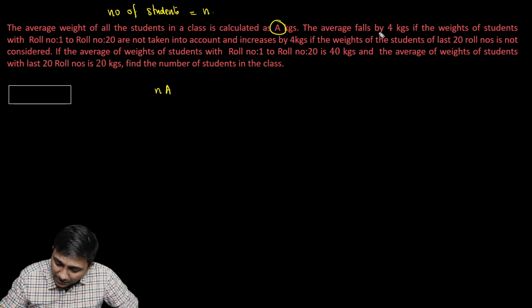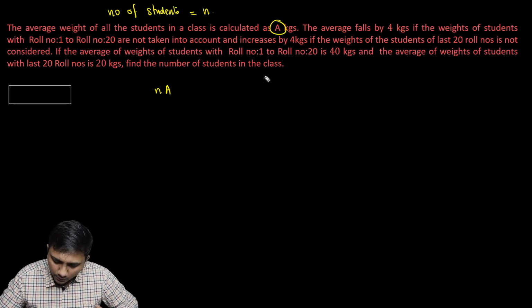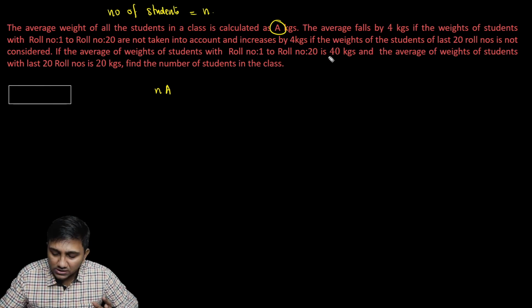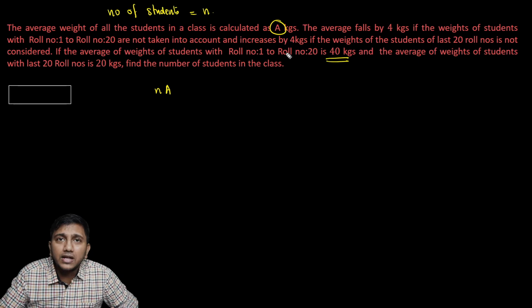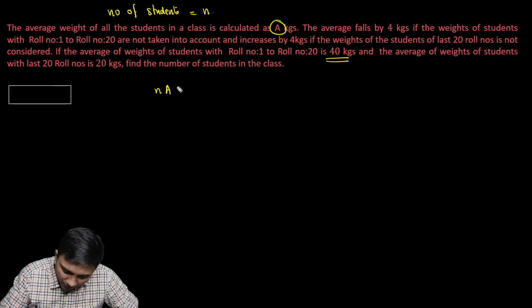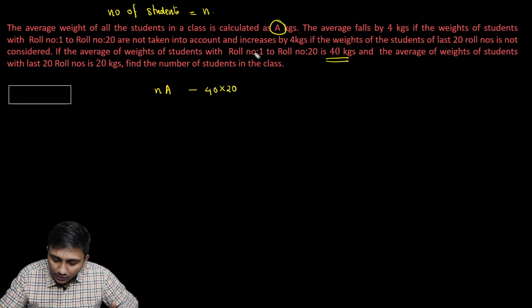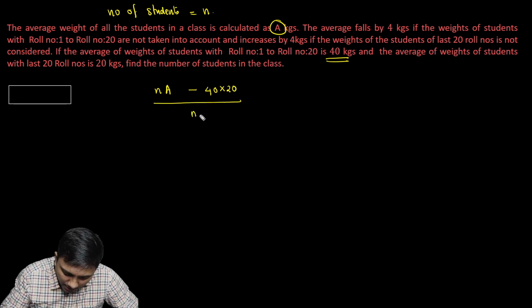It is given the average falls by 4 when the students from roll number 1 to 20 are removed. The average of the weights of students with roll numbers 1 to 20 is given as 40, so their total is going to be 40 into 20. From the original total weight, if I remove 40 into 20, that gives the total weight after roll numbers 1 to 20 were removed, and I divide that by n minus